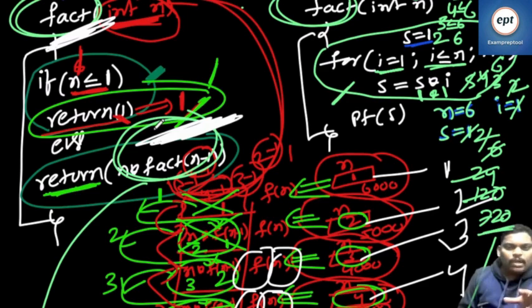Fact 6, fact 5, fact 4, fact 3, fact 2, fact 1. Fact 6 means 6 function calls.